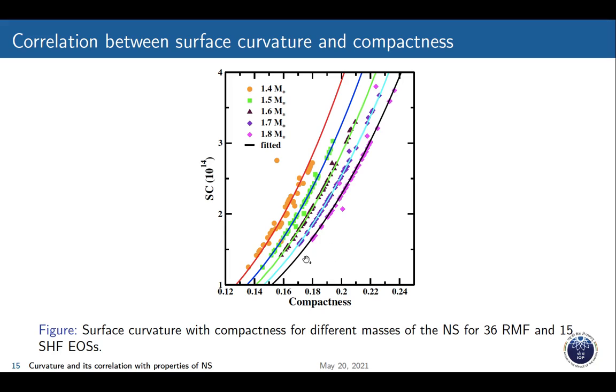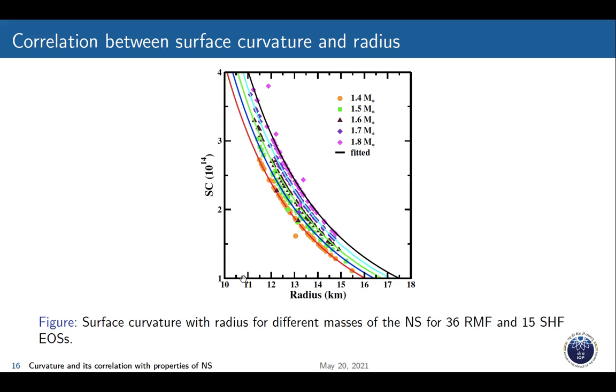We found that there is a strong correlation for the 36 RMF sets and 15 SHF equations of state considered here. The surface curvature and radius are also inversely correlated, and this correlation is inverse cubic for all these stars.